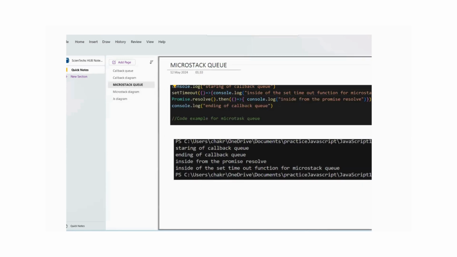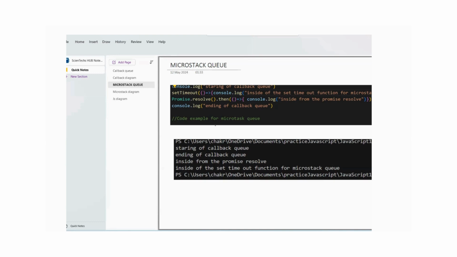The Microstack queue is the same thing, like the callbacks which will be coming from the promises. It will get processed faster. And after that, you can see the setTimeout direct callback is getting processed after the Microstack queue, because the Microstack queue has the higher priority. So the Microstack queue data will be processed faster, and after that, the other functionality will get processed, right? So this way, line by line, at first the first console log is getting printed, then the last line of console log, then setTimeout, then the promise is getting printed from inside the promise, and after that, the callback functionality happens.